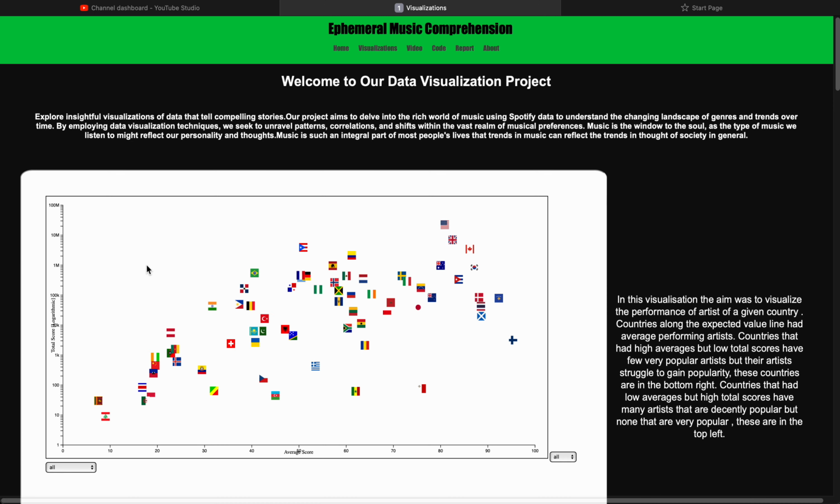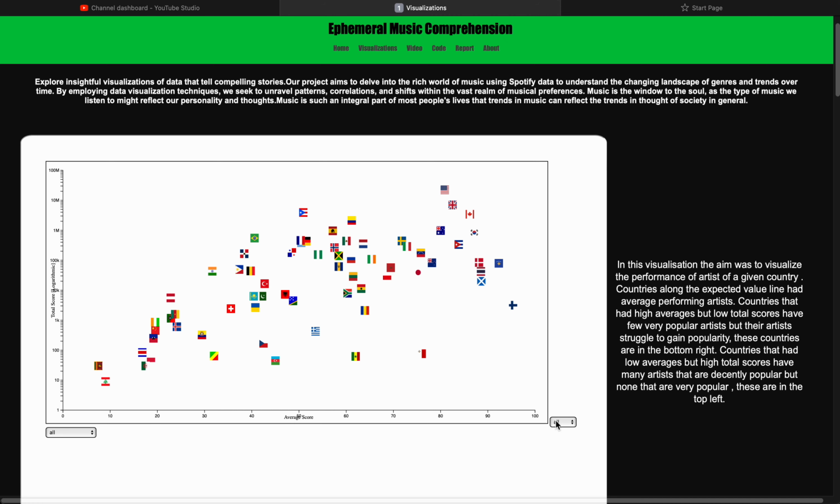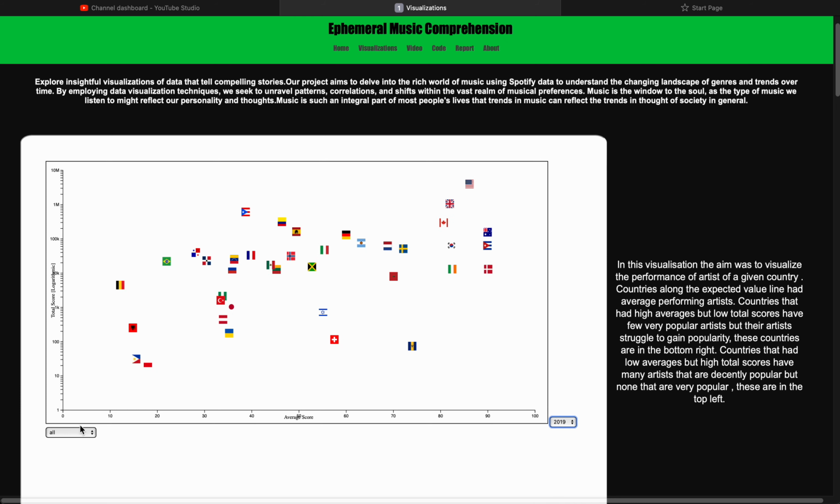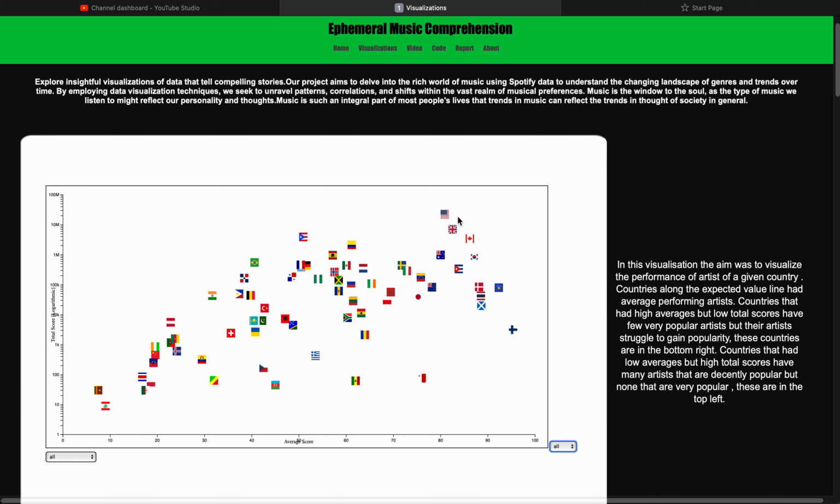So the first one of our visualizations is a scatter plot where each country is represented by its flag. In this we can select the year as well as the continent we want to display the data for. In this graph, we can clearly see there's an upward trend that the countries follow: a higher average score, which is on the x-axis, usually implies a higher total score as well, which is on the y-axis. Any country that's not following this trend